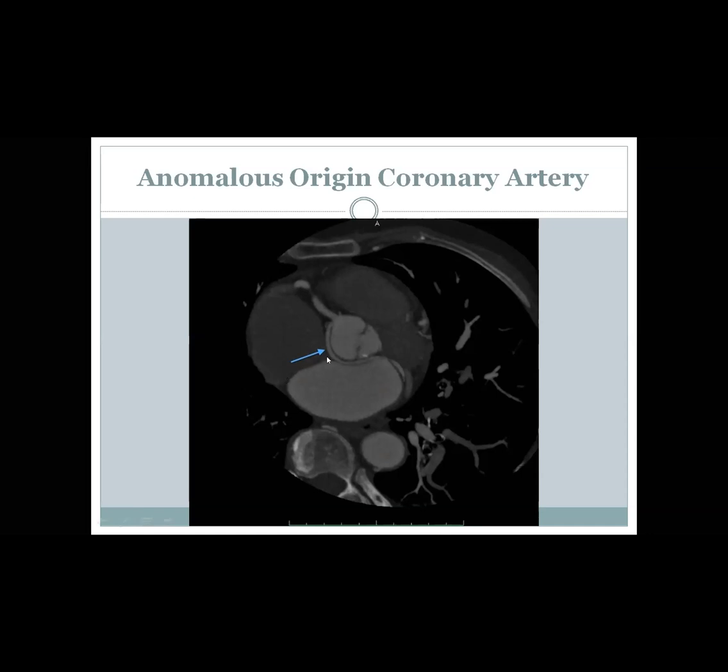So if this is the interatrial septum, what do we call this sinus? Non-coronary sinus. This is the non-coronary sinus. So this one is expected to be the left coronary sinus, and this one is expected to be the right coronary sinus. Now we have decided the right coronary sinus.